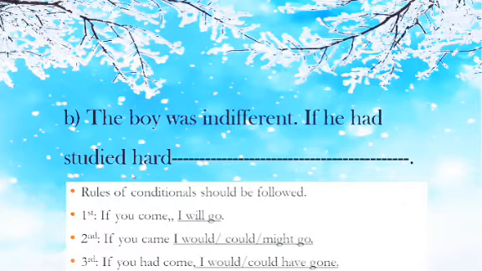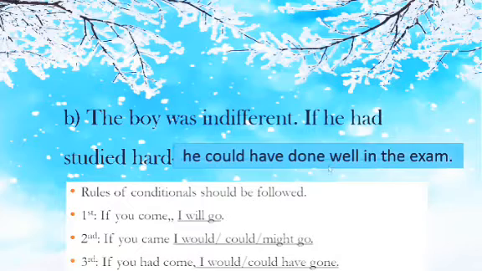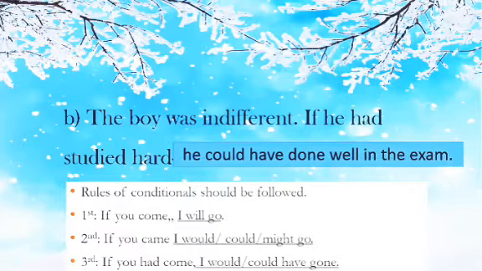If he had studied hard, we have had and studied, the V3 form. That means this sentence is in the past perfect tense. So the clause that we are going to use should have the auxiliary verb would or could, and then have plus the V3 form of the verb. So we can answer it in this way. If he had studied hard, he could have done well in the exam.